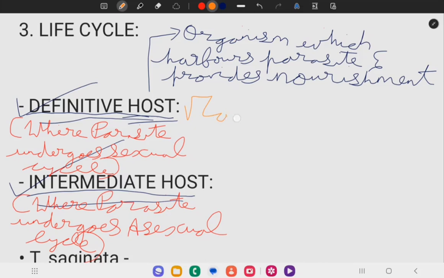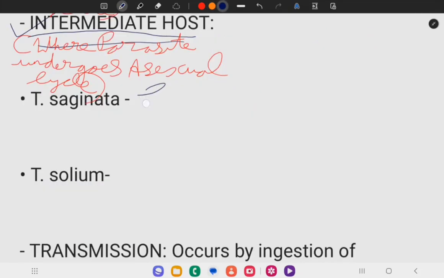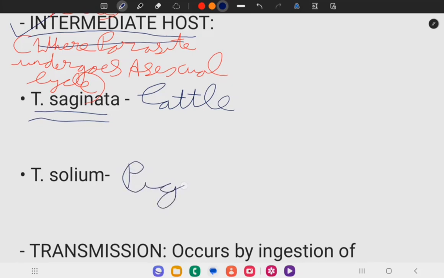Man is the definitive host for Taenia solium and Taenia saginata. Cattle is the intermediate host for Taenia saginata, and the intermediate host for Taenia solium is pig.